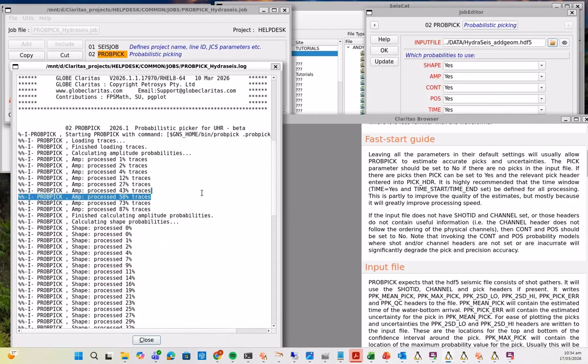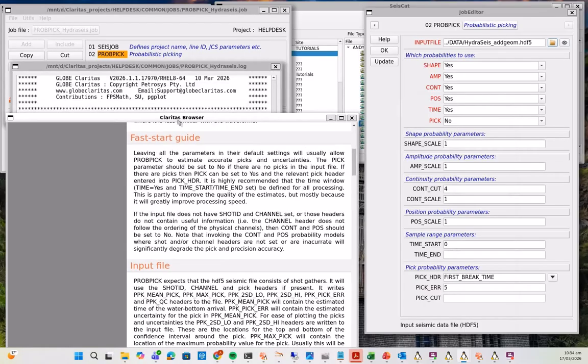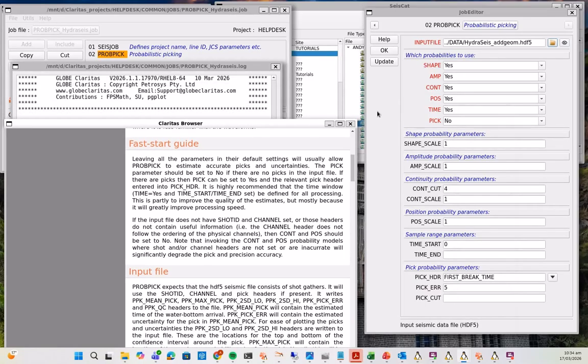works through each of the methods in the PROBPICK module, one after the other, to calculate the different probabilities for each method type, and hopefully give you an optimized water bottom pick that you can use for your processing. So you can see for the input data form that this is an input and process module. So you give it your input data set, you keep on all the different probability methods you want to use.